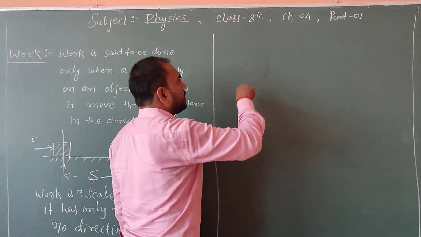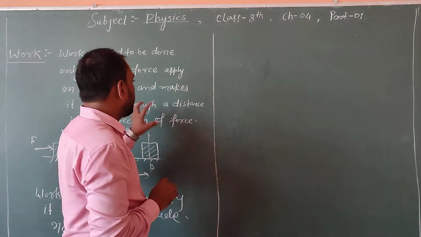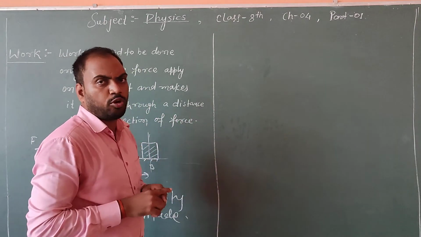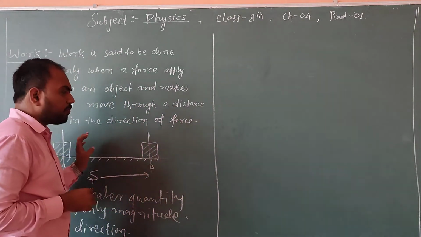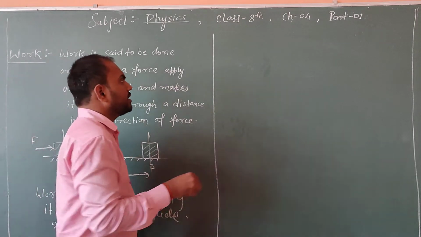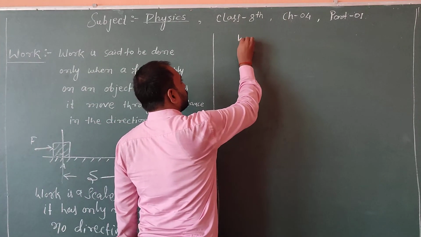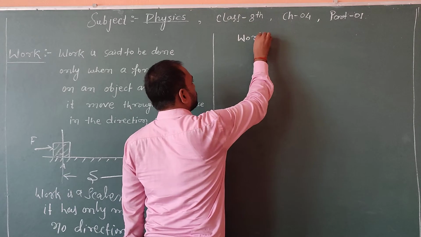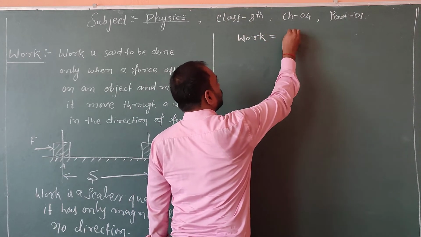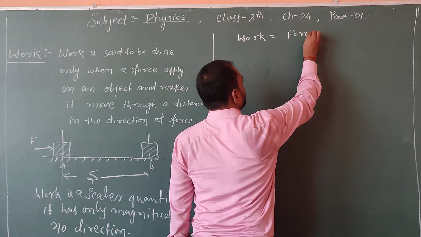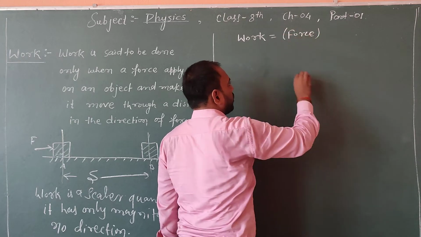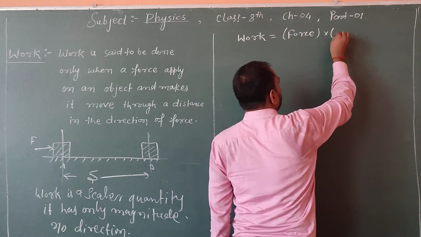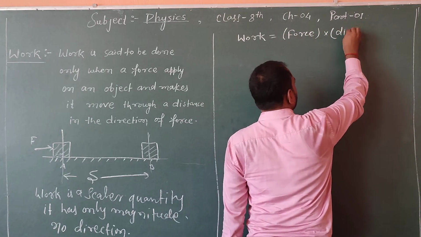So here is another definition you may also keep in your mind. Work is the product of force and displacement. Work is the product of the force applied on the body and the displacement.